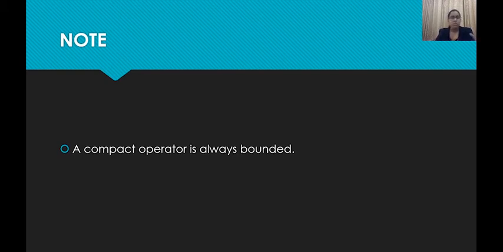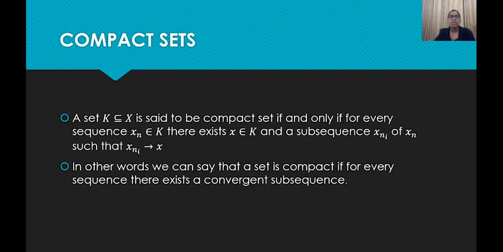Next, to understand the concept of compact operators, we must first discuss the concept of compact sets. We are not discussing operators now; we are coming down to the concept of sets. So let's see the definition. A set K, which is a subset of X, is said to be compact if and only if for every sequence xn in K, there exists an element x in K and a subsequence xni of xn such that xni converges to x.